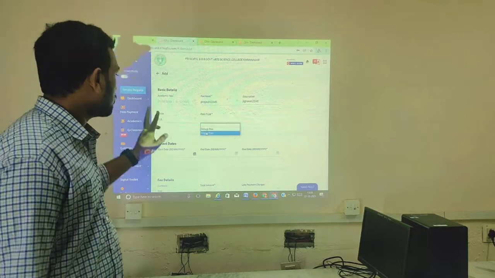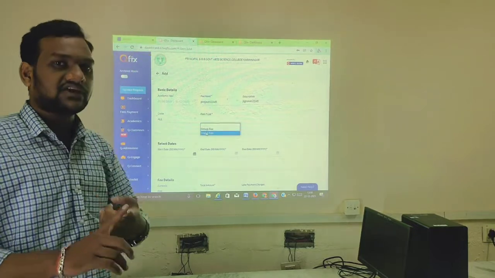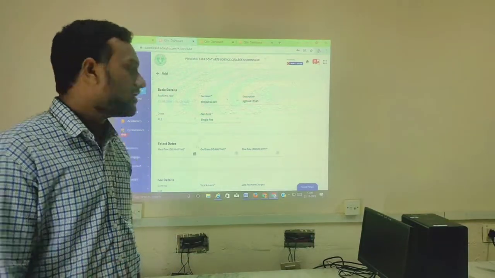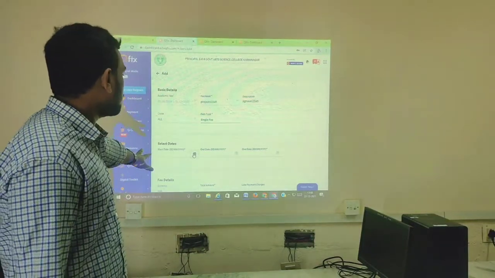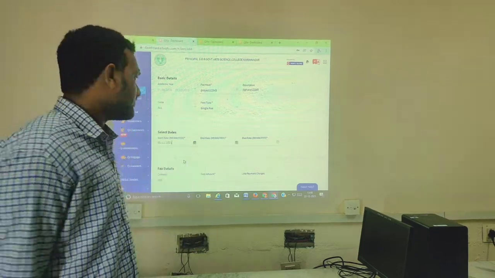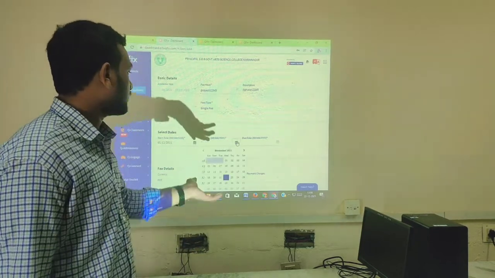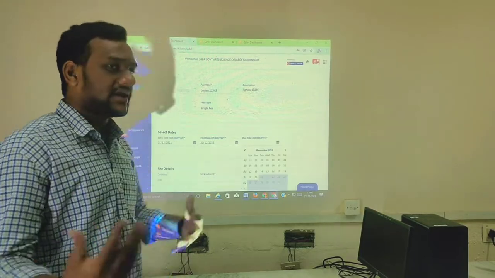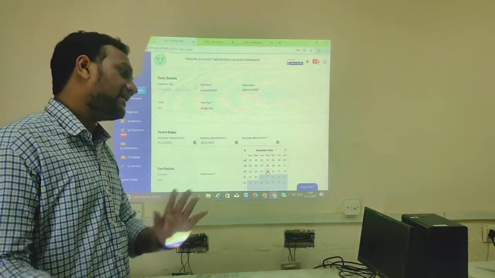Then we click on the fees type. Two options will appear: one is single fee and one is group fee. Single fee means directly paying at one time. Next is the start date, which means according to the examination date we have to start, and then the end date of this examination fee payment date, and then the due date, which means the paying date of your examination fee in between the start and end date.